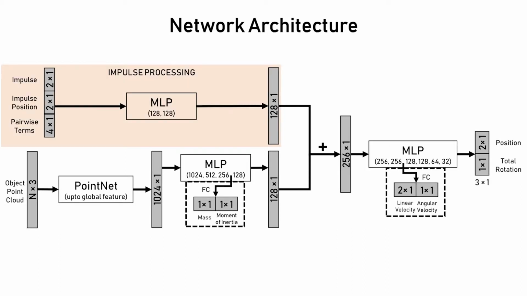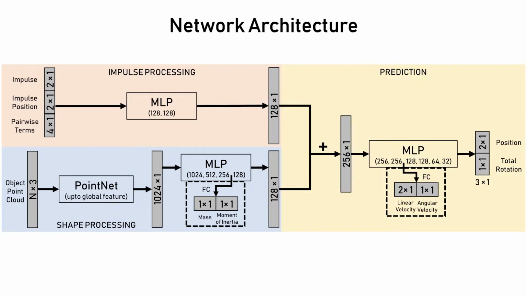The impulse processing branch aims to learn the effect of the applied impulse and angular impulse on the final resting object state. The shape processing branch is responsible for learning notions of volume, mass, and moment of inertia from a point cloud representation. The prediction branch learns to make final predictions using the features extracted from the 2 previous branches.